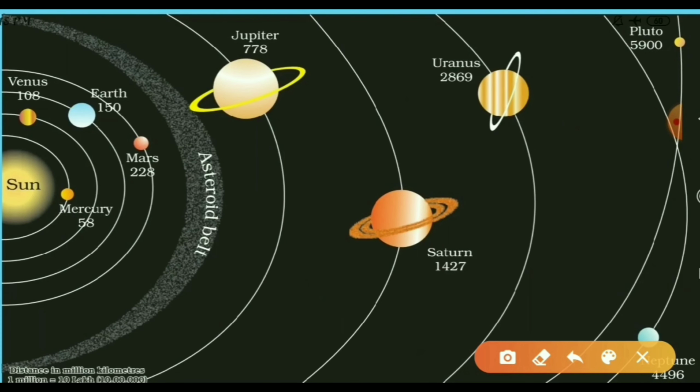Now let's discuss Pluto. Pluto takes 248 years to complete a revolution and 6 days 9 hours to complete a rotation. This is all about the planets.